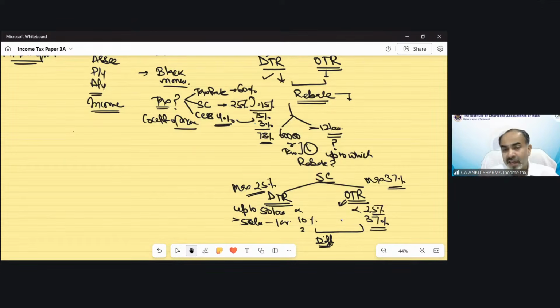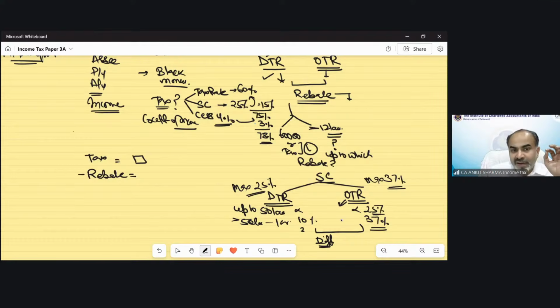Cess is very easy. If there is tax, 4% cess you need to apply. I've also discussed a format. Whenever there is calculation of tax required, please follow this format. We have already discussed this format in detail in our normal classes. I've told you, please calculate initially tax as per slab rate. Then use rebate. Even if in that question rebate is applicable or not, please make it a habit that you should write this format.